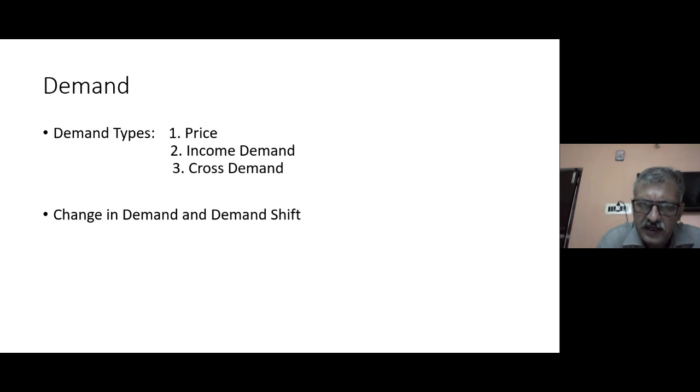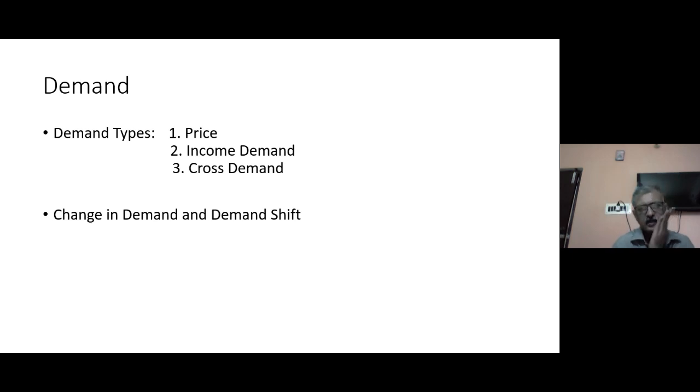Let's understand income demand. What is income demand? Income demand means the relationship of demand with respect to income. In case of price, if the price of a good is increasing, its demand is declining. But in case of income demand, if the income of the consumer increases, its demand also increases irrespective of any consideration to the price. So at the same price, if the income of the consumer increases, its demand will increase. Even if you increase the price, there will be no decline in demand.